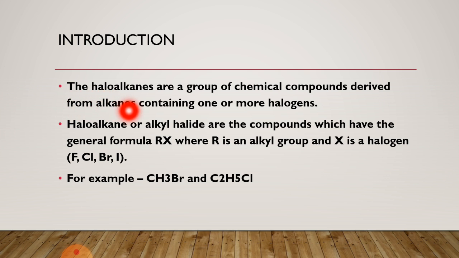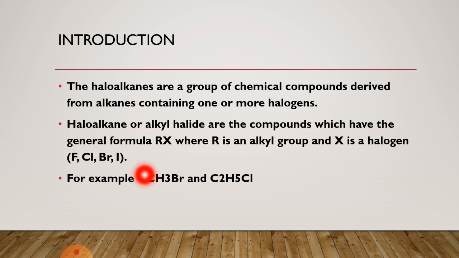Now, what do you mean by alkanes? Alkanes are organic compounds of carbon and hydrogen. Haloalkanes or alkyl halides are the compounds which have the general formula RX, where R is an alkyl group and X is a halogen such as fluoro, chloro, bromo or iodo.